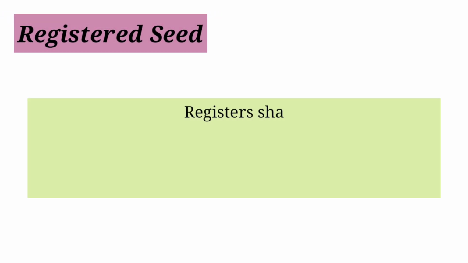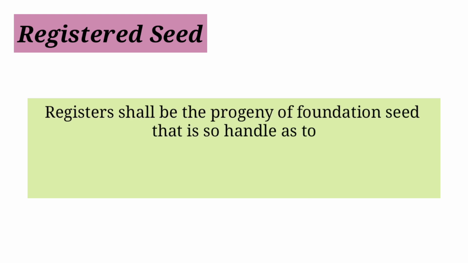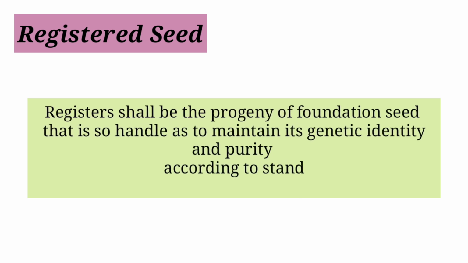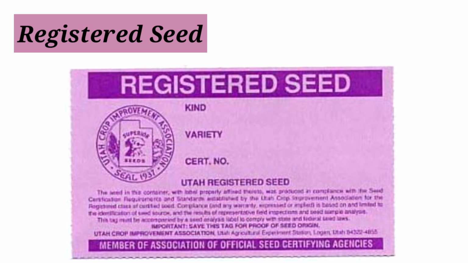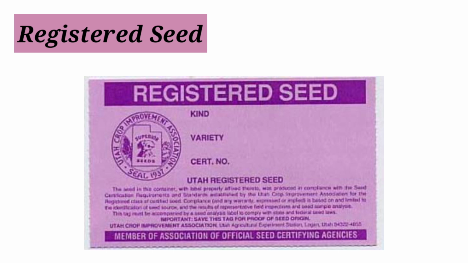And now we will be knowing about registered seed. Registered seed shall be the progeny of foundation seed that is so handled as to maintain its genetic identity and purity according to standards specified for the particular crop being certified. A particular color called purple color tag is given to registered seed.